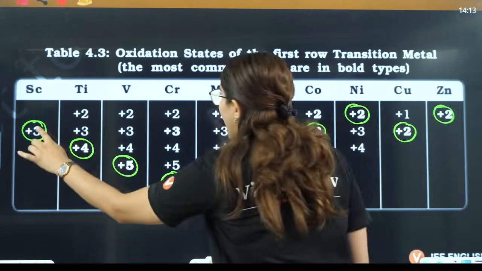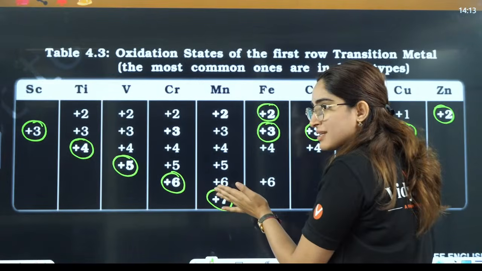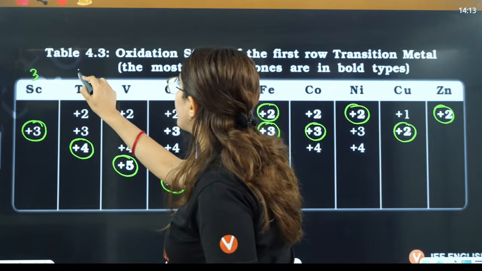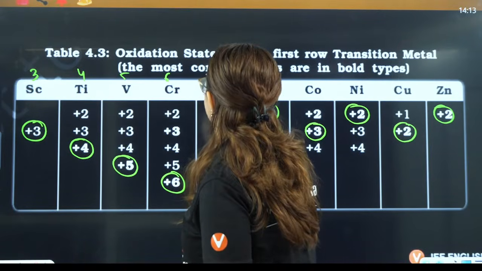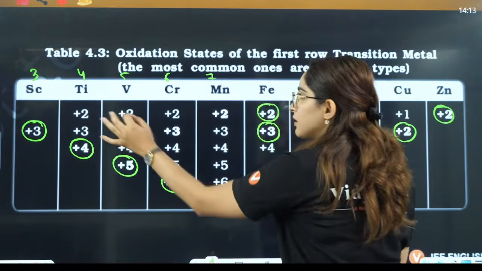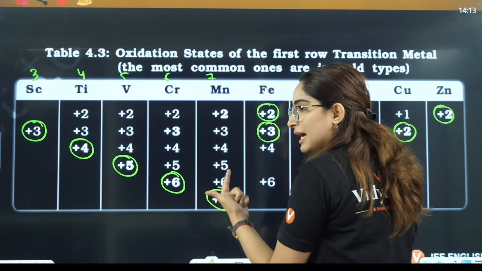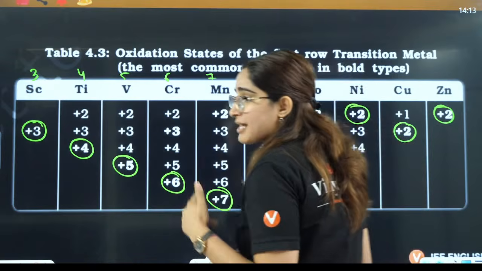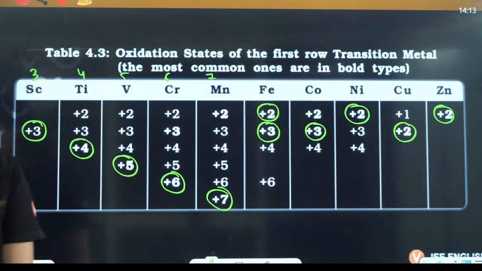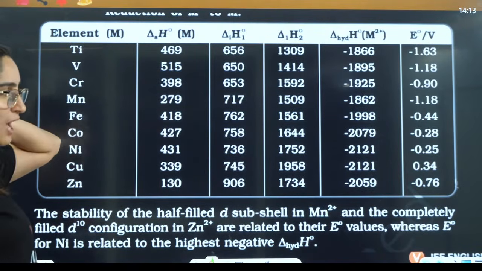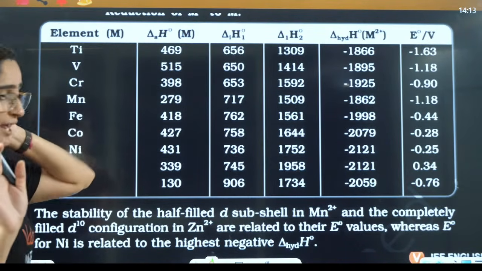But from scandium till manganese, higher oxidation states are more stable. And if you see, the group is 3, group is 4, group is 5, group is 6, group is 7. So from scandium till manganese, the group number and the highest oxidation state will coincide with each other. Okay, right? Yes.